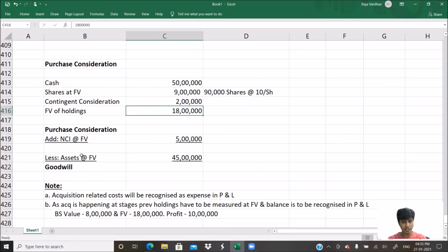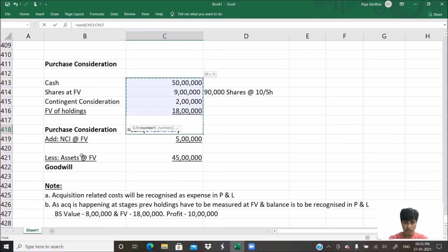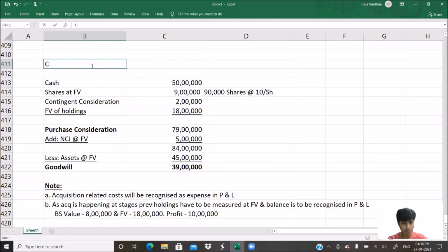Let us see how much is the purchase consideration. How much do we get, guys? Sum of this much, we end up getting 79 lakh. 79 plus 5 comes to 84. So goodwill is equal to 84 lakh minus 45 lakh, which is 39 lakh. That is the goodwill arising in this particular case. So that's it. This is computation of goodwill.